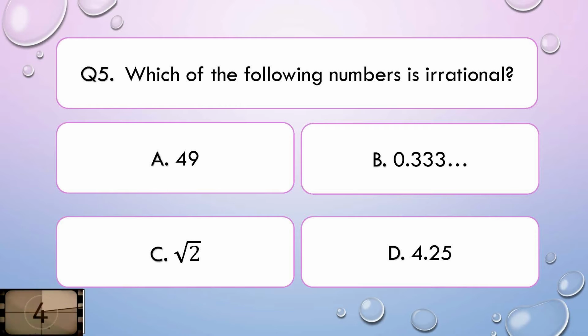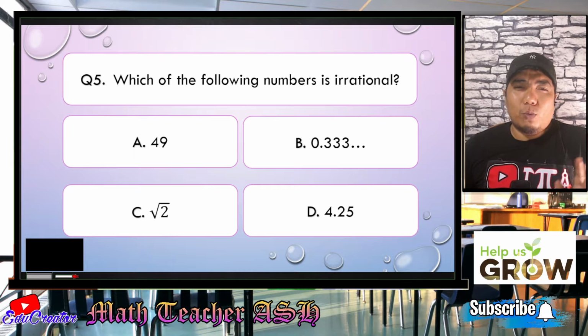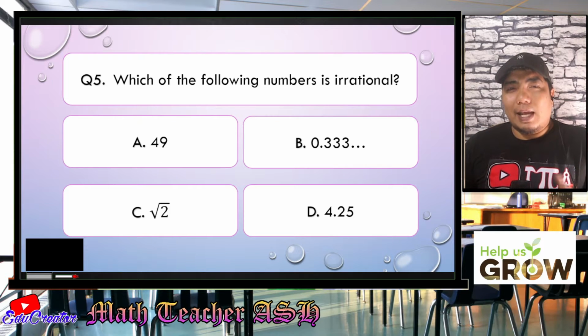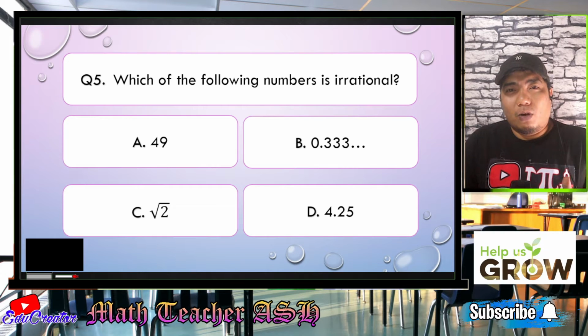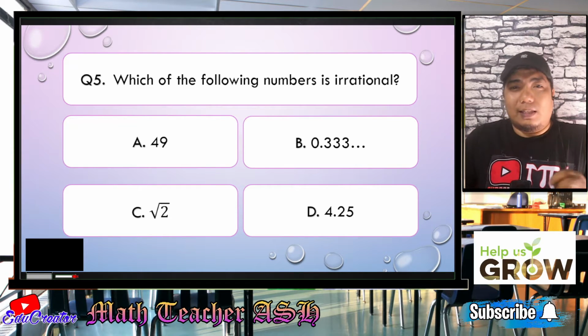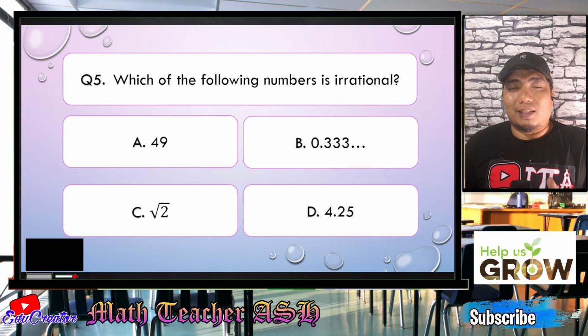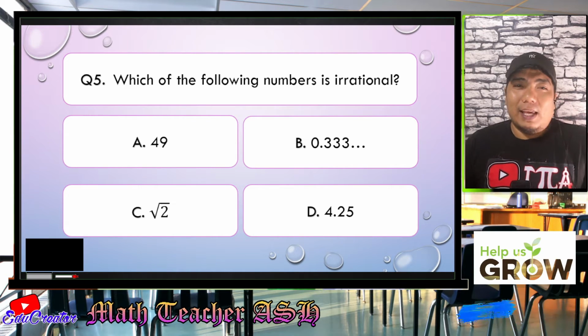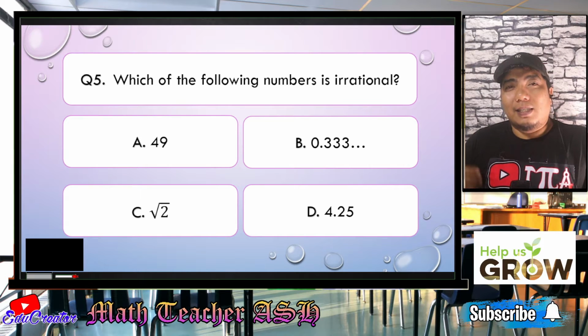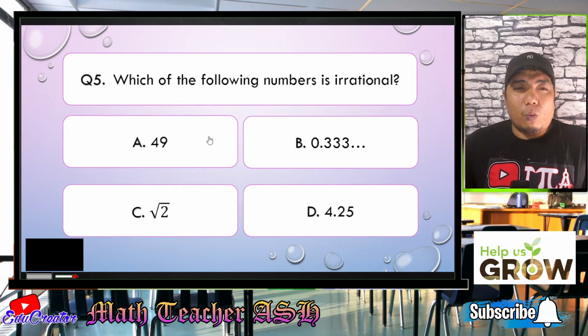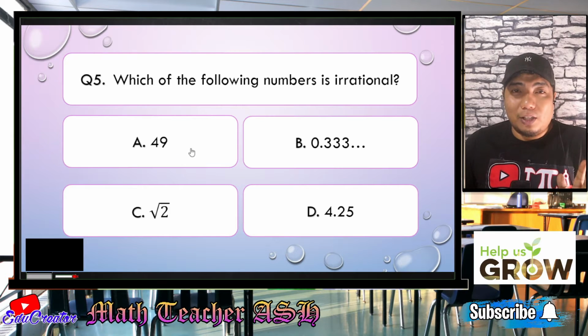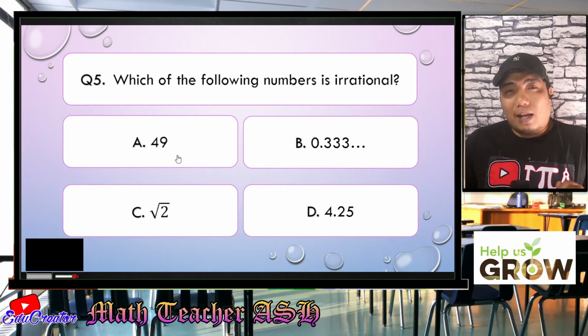All right, my dear math learners, when we say irrational number, it is basically a number that cannot be expressed as a ratio of two quantities. From the word itself, ir means not, and rational comes from the word ratio, meaning two quantities. So it is not expressing two quantities. That is the meaning of irrational. Basically, these are numbers that are non-repeating, non-terminating. When we have 49 as a whole number, it is understood that it has an over 1, its denominator. So it can be expressed as two quantities.